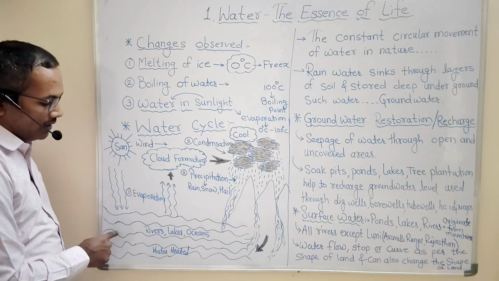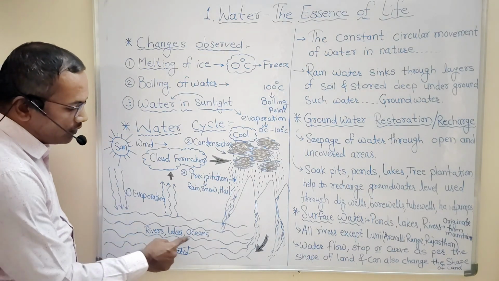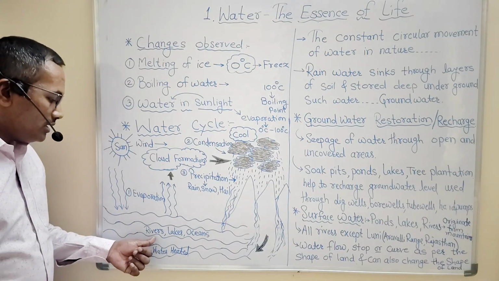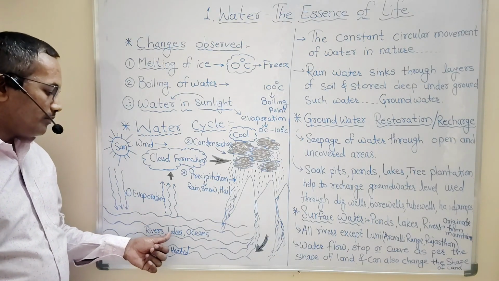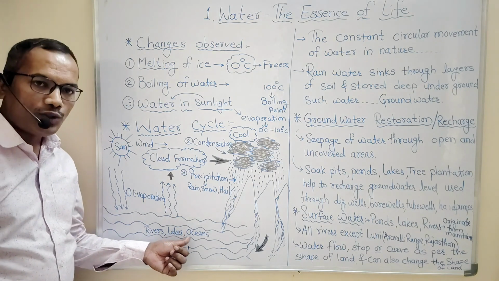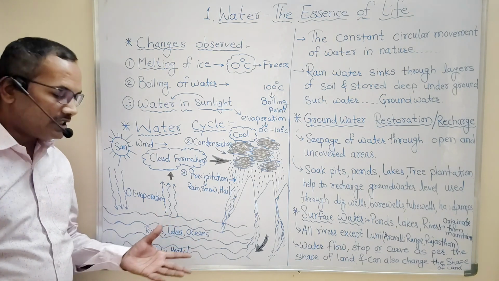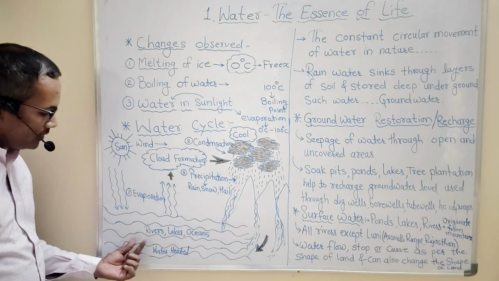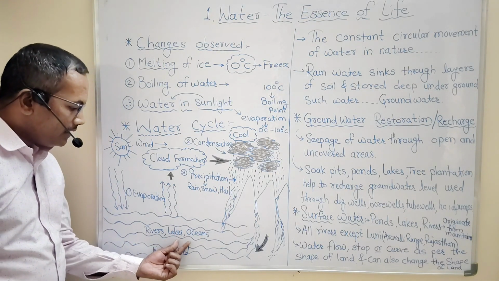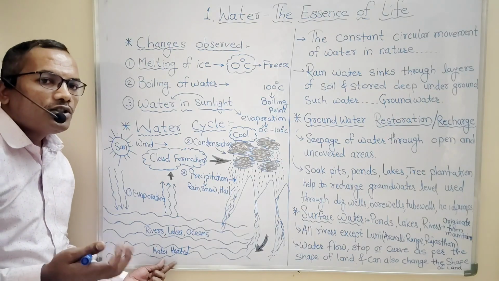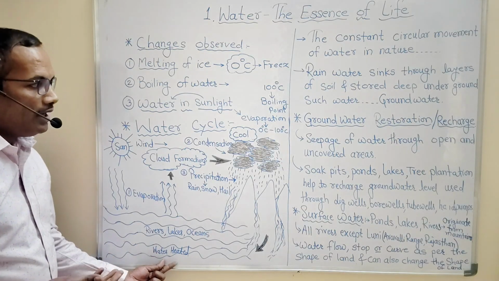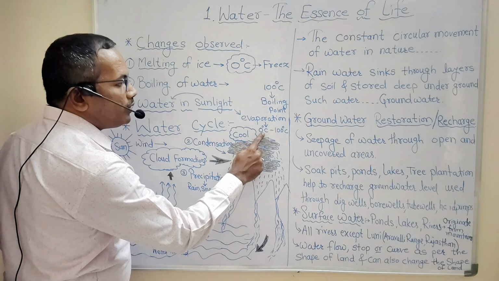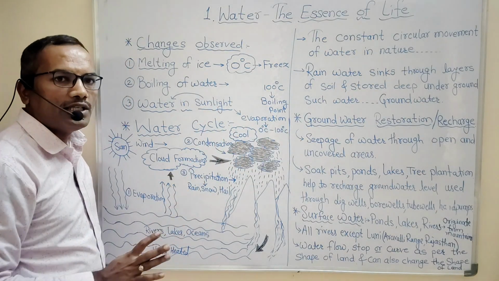that sunlight, whenever it falls on the surface of different water bodies, which may be rivers, lakes, oceans, ponds, etc., makes that water start to heat up. Heat up means its temperature may vary between 0 degrees Celsius and 100 degrees Celsius.